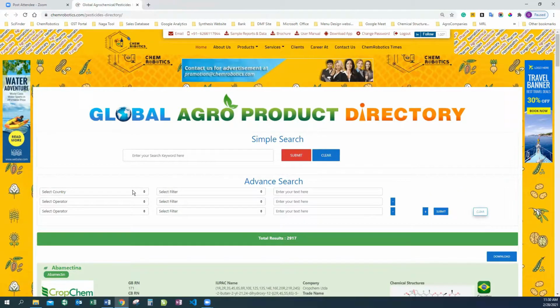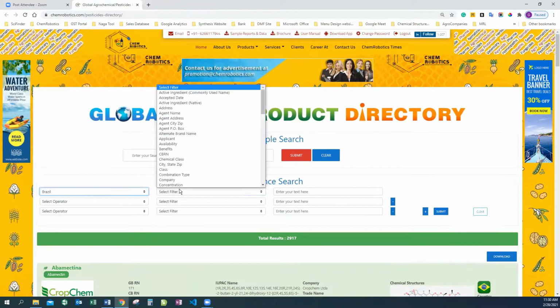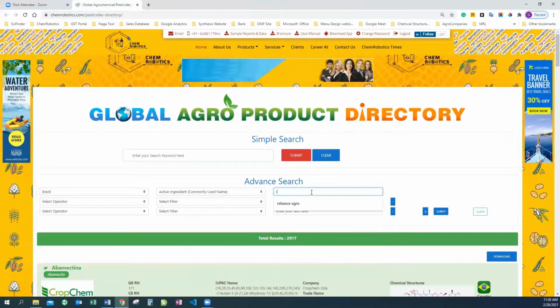Now I'm just gonna filter this for a particular active ingredient along with the country. So I'm just gonna go with the country Brazil, and I'm gonna filter this by means of the active ingredient name, Rynaxypyr.